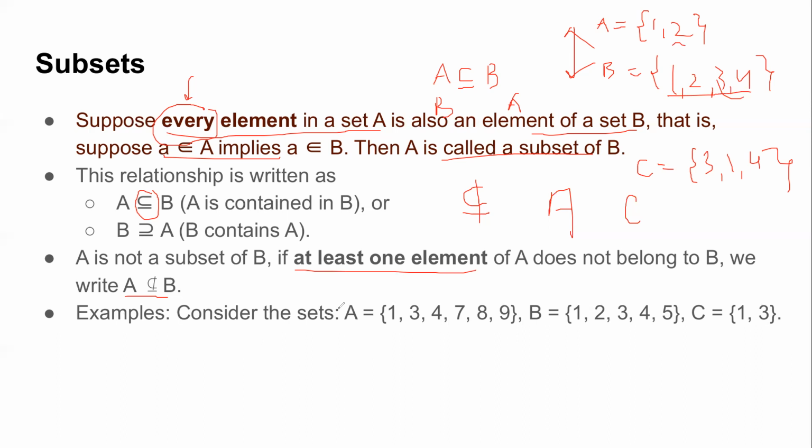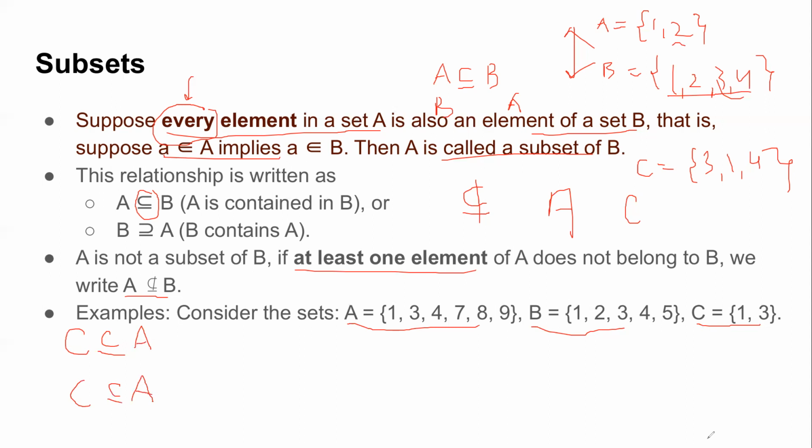So let us see some more examples. Consider the following sets A, B, and C. Can you tell me all possible subset, not subset relations between A, B, and C? Okay, excellent. C has elements 1 and 3, and if you look at A and B, both of them have those elements. So definitely C is a subset of A as well as C is a subset of B.